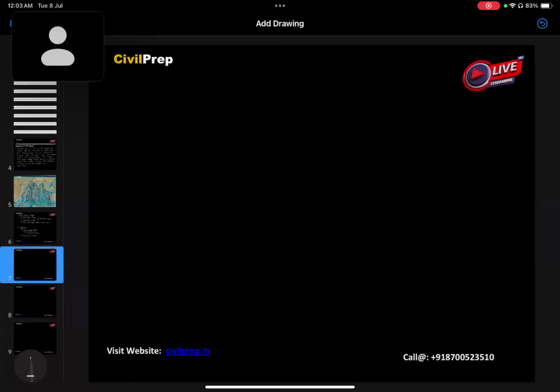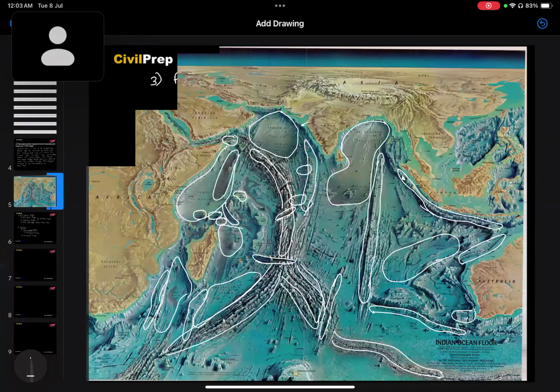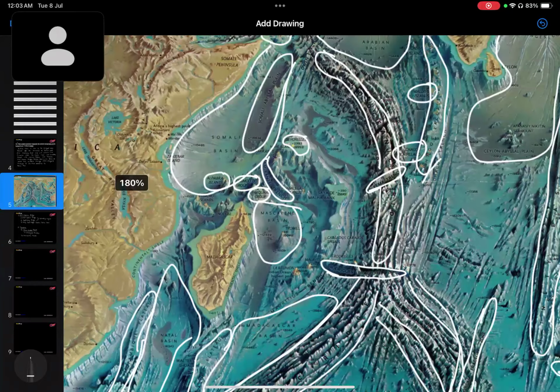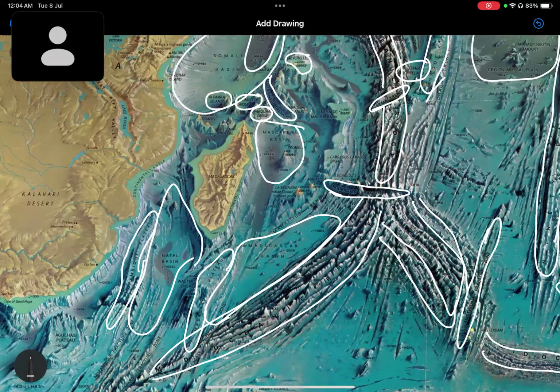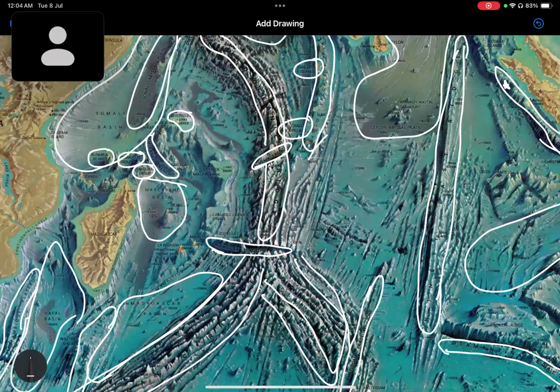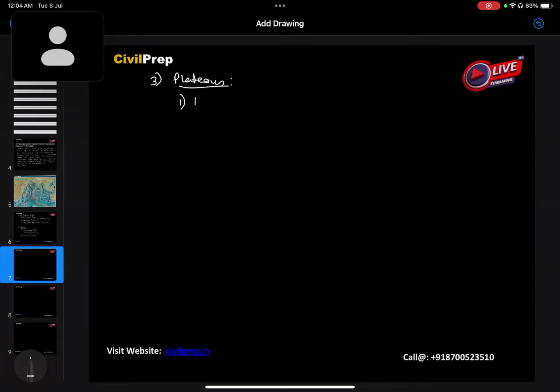Okay, so now moving forward, we'll be looking at certain plateaus. So when we talk about plateaus, here we see that we have various plateaus. For example, Mozambique Plateau, okay, Madagascar Plateau, okay. We will be noting these two first. Mozambique Plateau, Madagascar Plateau.